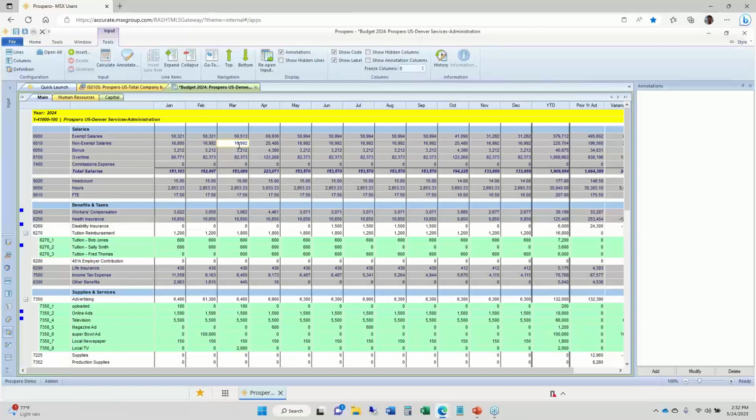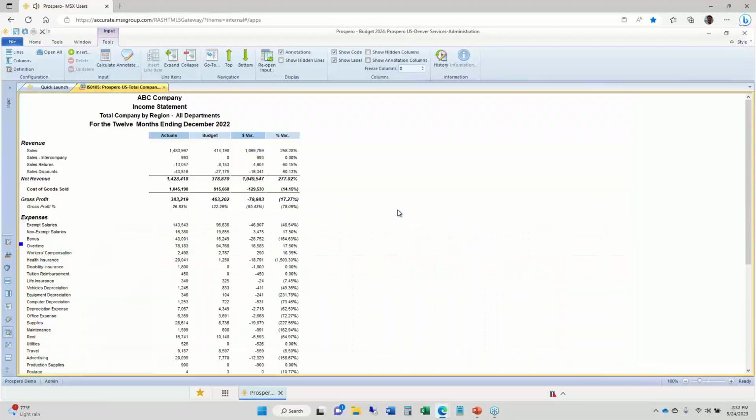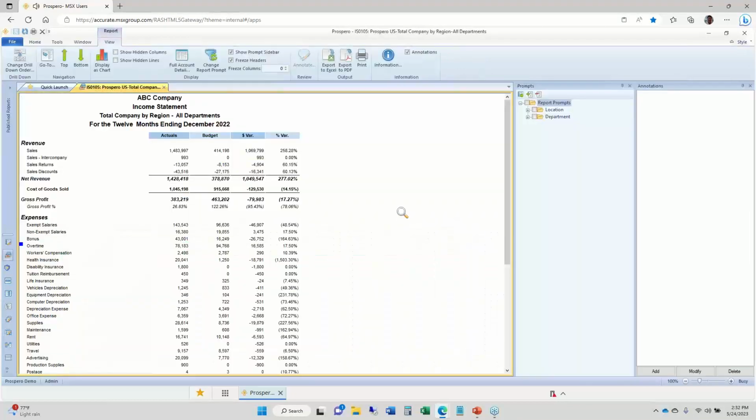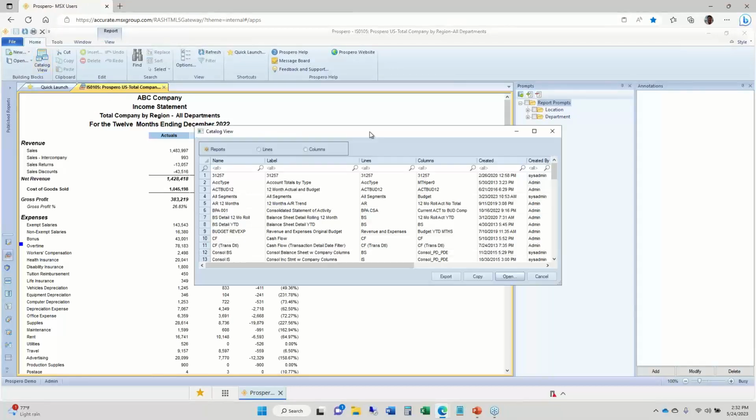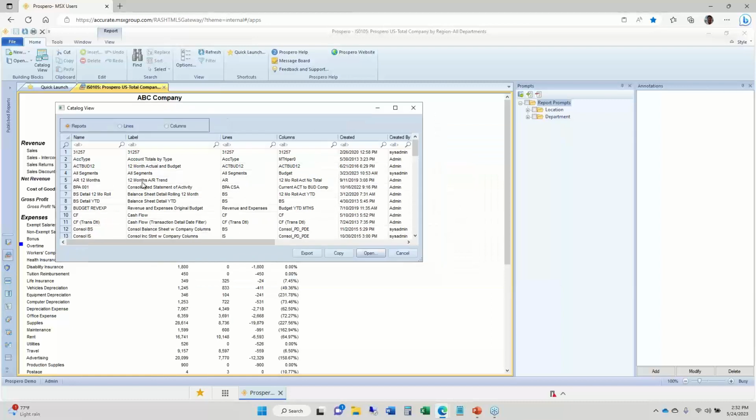A few other bells and whistles I want to mention inside Prospero with you before we wrap up for this session. Close out of this tab here. Stuff like reporting, if I go to the home tab up top left, I've got an option for catalog view. Great way for you to keep track of all of your report definitions inside Prospero. Every row here is a different report definition.